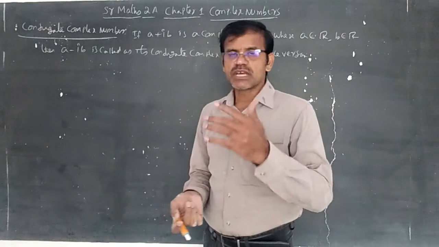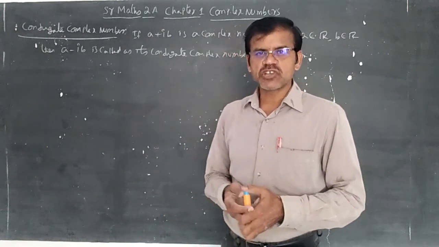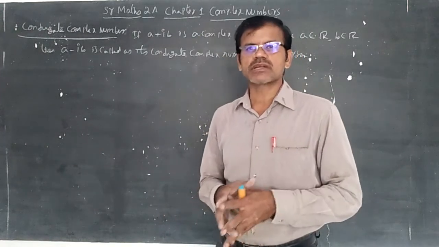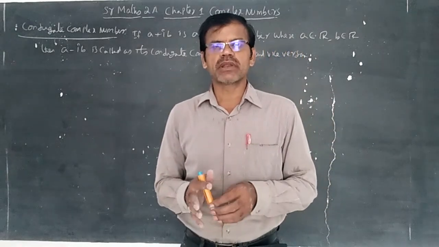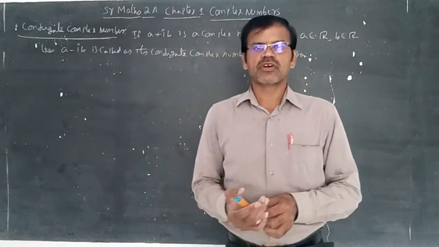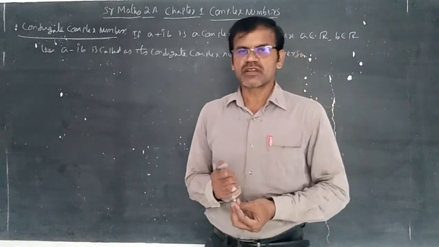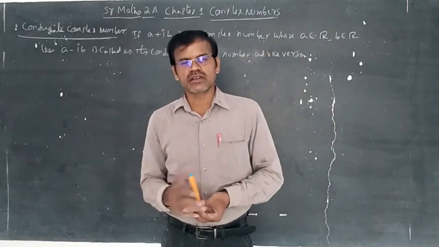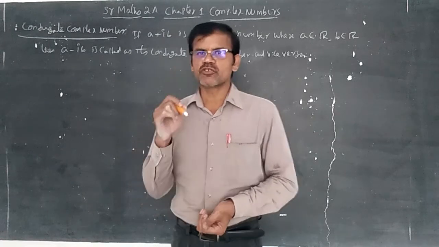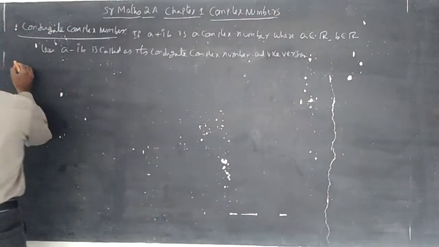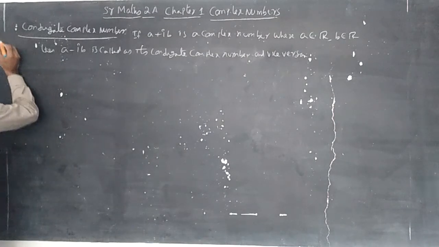So whenever you face rationalization, it is nothing but multiplying and dividing with the conjugate complex number of the denominator. If you are rationalizing the numerator, then multiply and divide with the conjugate complex number of the numerator. Now, division is completed.